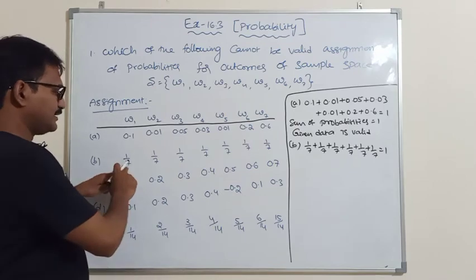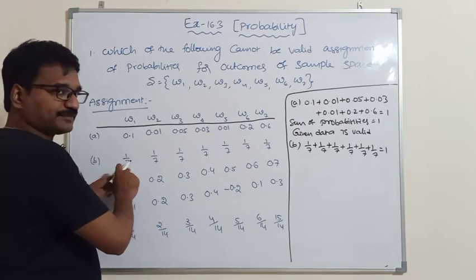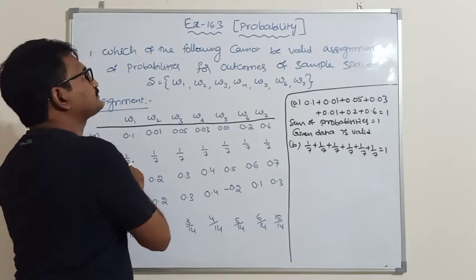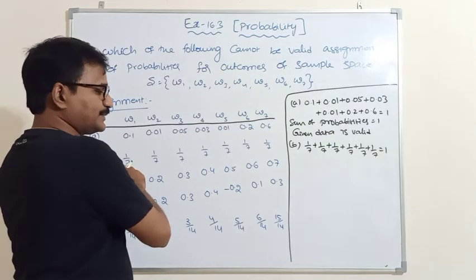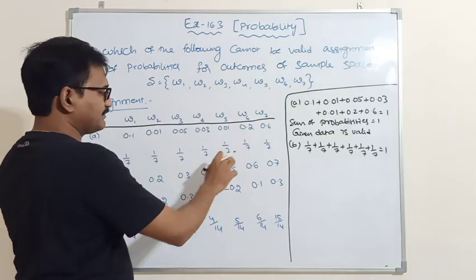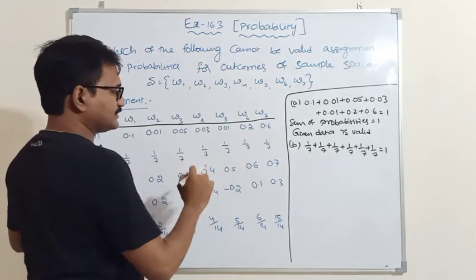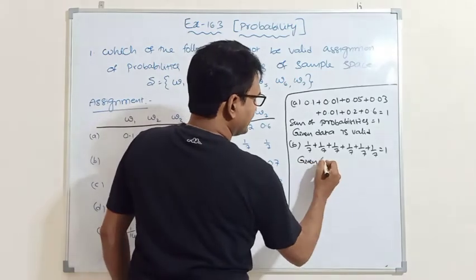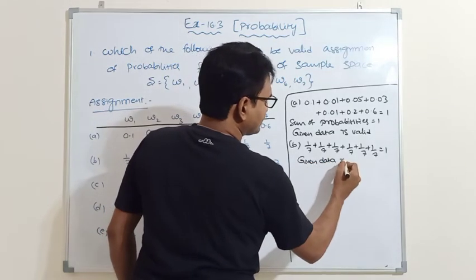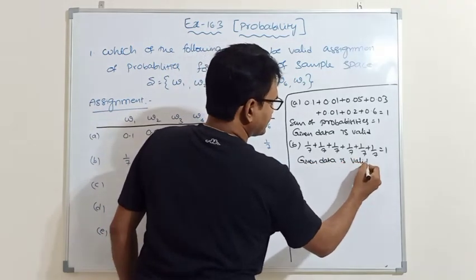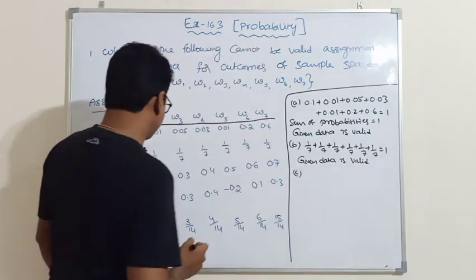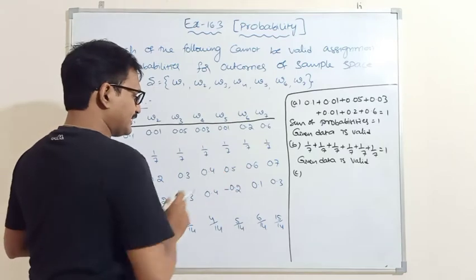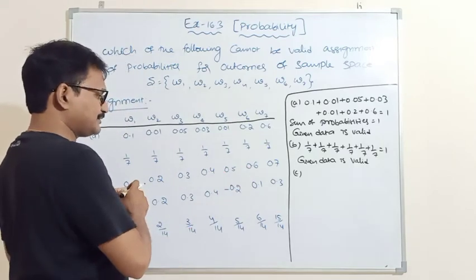Next, every value should lie between 0 and 1. 1 by 7 is approximately 0 point something, so it lies between 0 and 1. Therefore the given data is valid. Next, the third problem.